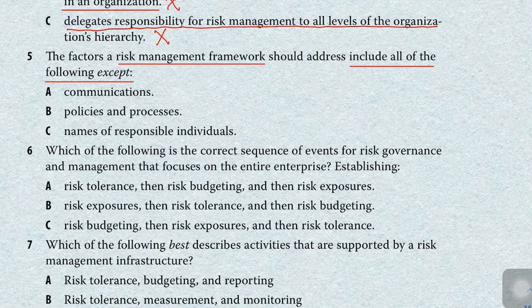Communication should be part of the risk management framework. Policies and procedures should be part of the risk management framework, because they help us know what policies or procedures we have to apply to measure the risk, how much risk we are taking, and to keep that aligned with our objective. The third option is the names of the individuals. Here we don't need the names of individuals to be part of the risk management framework. So this is the 'except' answer.